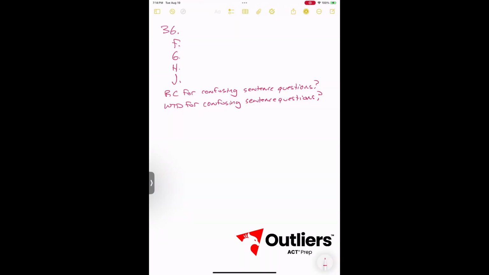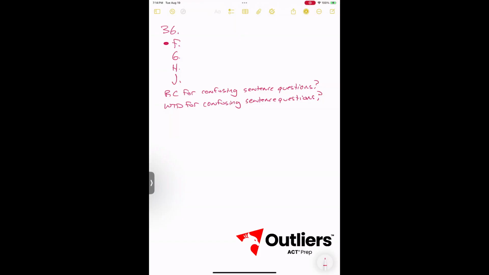So we are going to go back and read it again. Sometimes it is good to read it with the parenthetical, especially on confusing sentence questions, because the parenthetical might be what makes it confusing. The year Shiv Kumar, an astronomer studying stars of very low mass, theorized that the process, so it could be right. It seems a little bit intense.